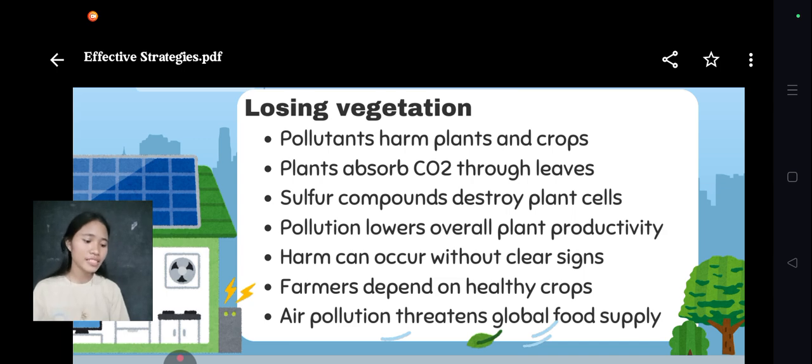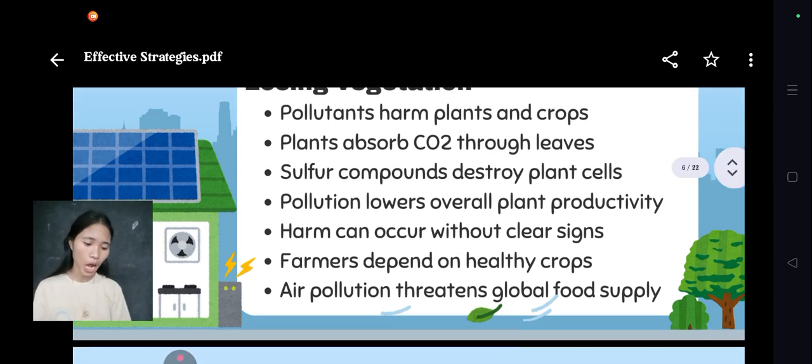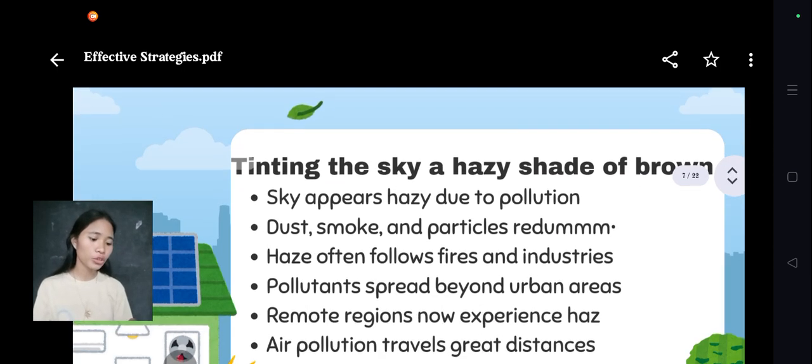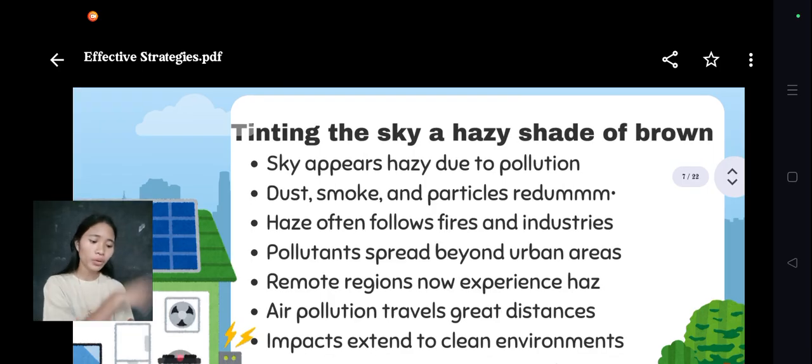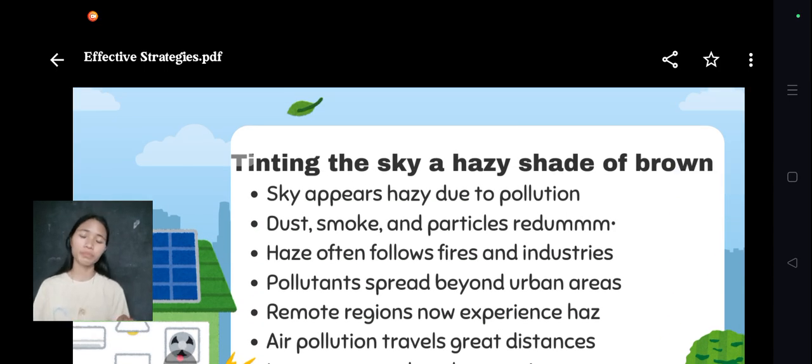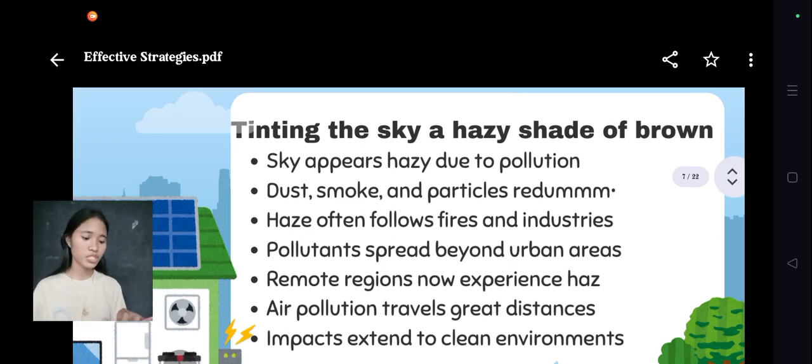Third is tinting the sky a hazy shade of brown. Air pollution causes the sky to appear hazy when dust, smoke, and tiny particles block sunlight. This haze often occurs after wildfires or heavy industrial activity. Pollutants can travel long distances, spreading far beyond cities and reaching remote and clean areas. As a result, even places far from pollution sources experience reduced visibility and environmental impact.